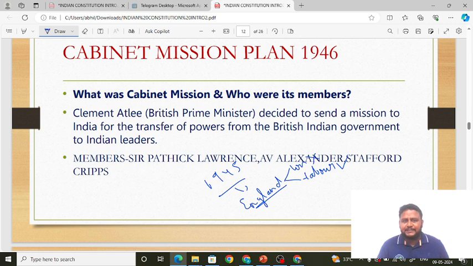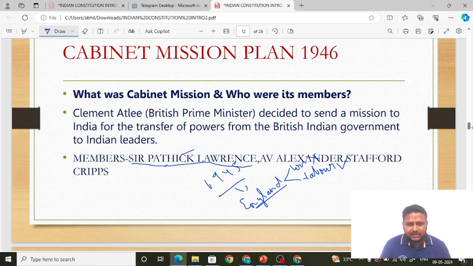Okay, he sent the Cabinet Mission Plan in 1946. You have to remember the Cabinet Mission Plan, who sent it and when it was sent: 1946. And the most important thing, friends, is that you have to remember the members: Sir Patrick Lawrence, A.V. Alexander and Stafford Cripps.